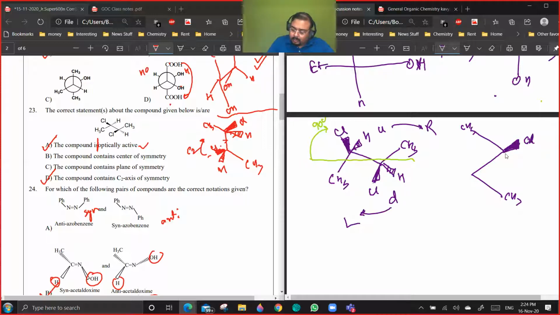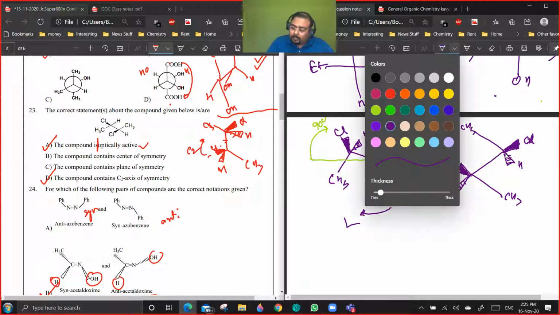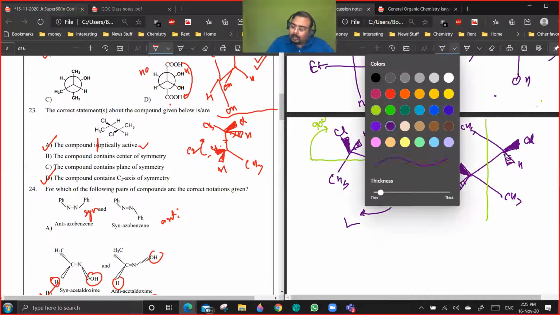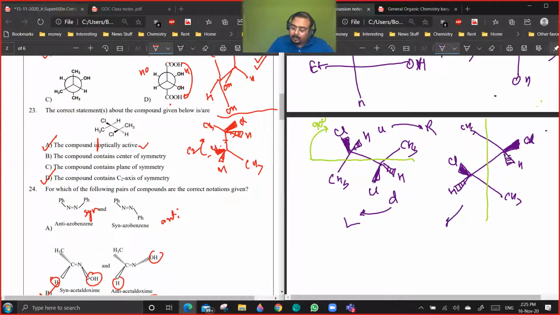This is Cl. This is H. Okay. This is Cl. This is H. Right? And this is the final position of the vertical line about which we are doing the rotation. Everyone is getting this? What are the next steps towards drawing the Fisher projection?